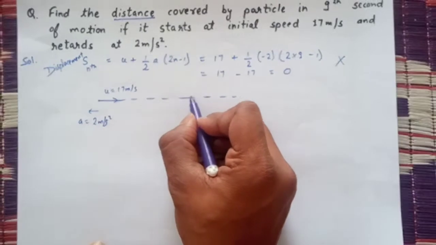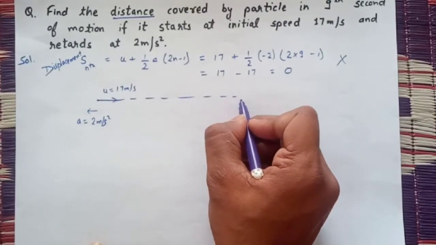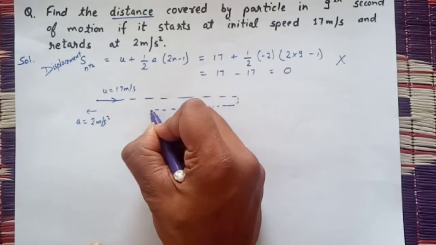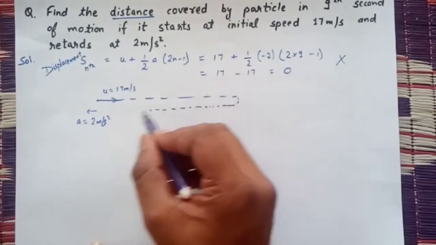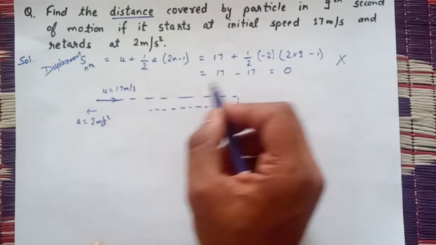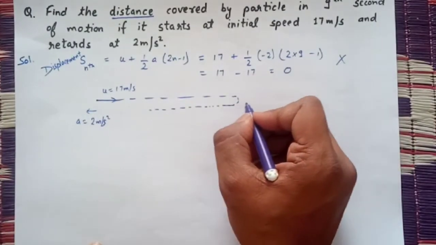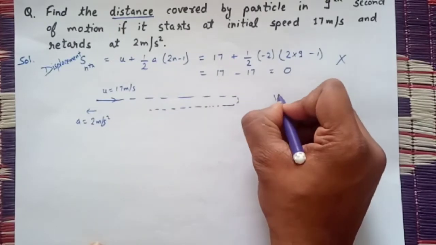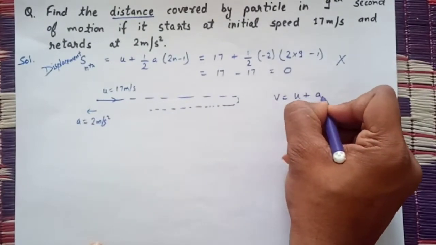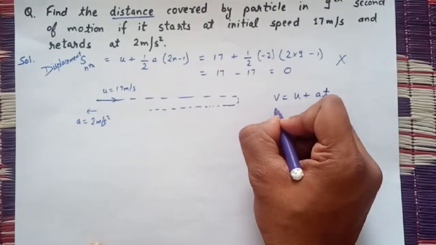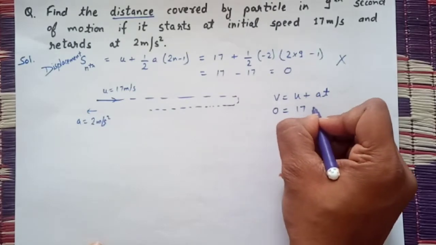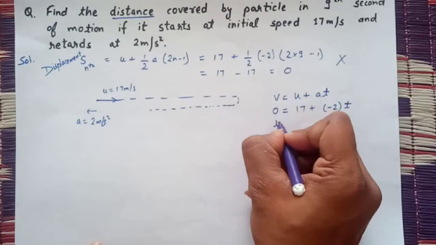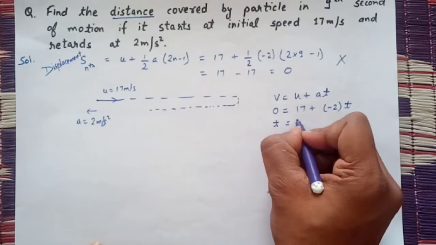At some time the object will stop and will turn back to move further, because acceleration is in this direction. So we have to find the time when the object is stopping. So v is equals to u plus at. When the object is stopping, the final velocity is 0, initial velocity 17, acceleration is minus 2, time is t. So time will be 8.5 seconds.